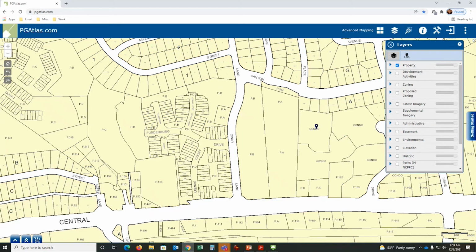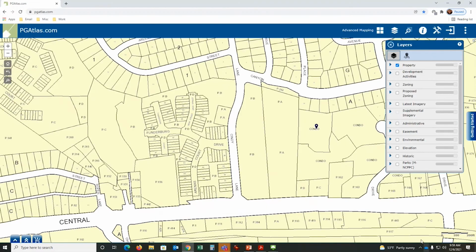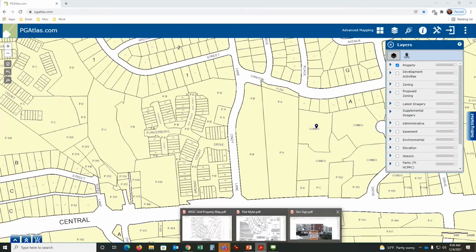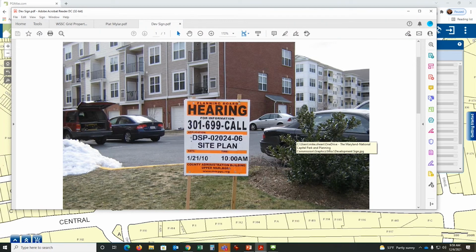Development activity. Wanted to show you this for those that don't know what I'm talking about. You may see these signs driving around Prince George's County. These come from the planning department. They represent development cases that are being discussed on a property. And this example is DSP